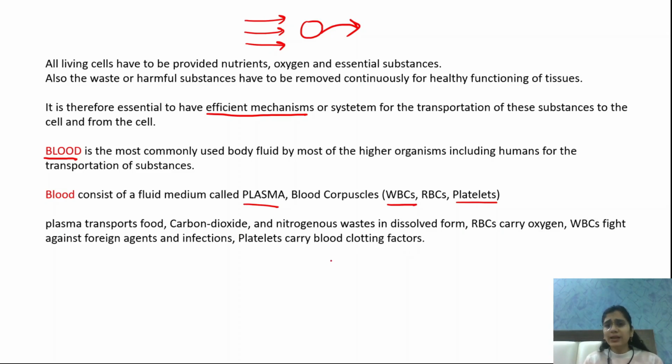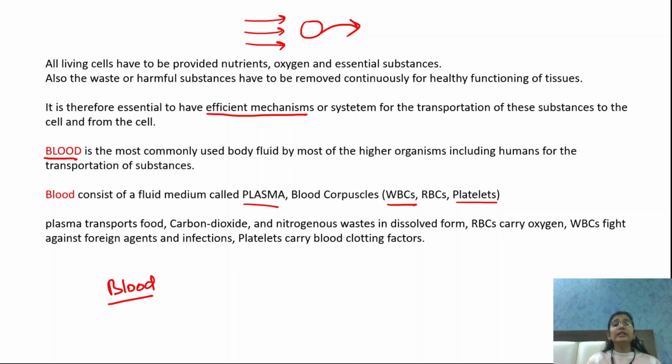Now, what are blood clotting factors? If you have noticed, when there is an injury, within a few minutes the bleeding stops. Why? Because of these blood clotting factors only. So now we have blood. But this blood has to be transported to different parts of our body.